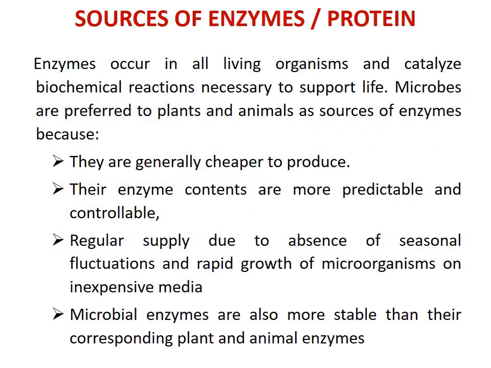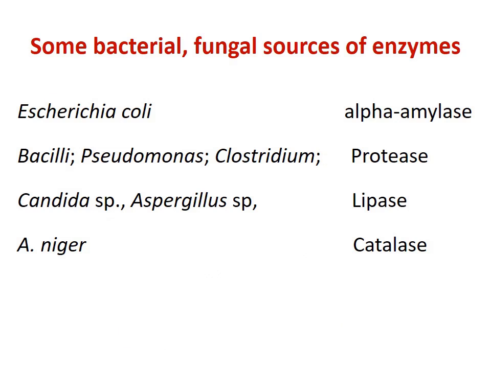Sources of enzymes. Enzyme occurs in all living organisms and catalyze biochemical reactions necessary to support life. Microbial sources are the best as compared to plants and animal sources because microbial sources are generally cheaper to produce. Their enzyme contents are more predictable and controllable. Regular supply due to absence of seasonal fluctuation and rapid growth of microorganisms on inexpensive media. Microbial enzymes are also more stable as compared to plant and animals.